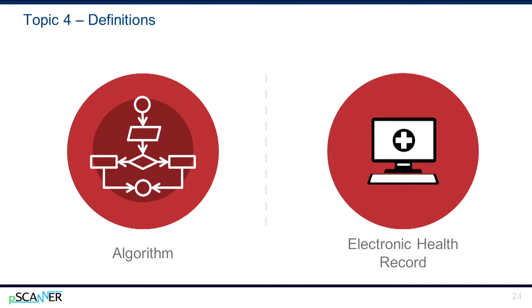Electronic health record is a computer system that electronically stores a person's health and medical records and makes them available for use in the delivery of healthcare services.